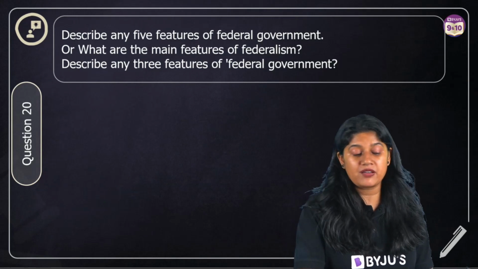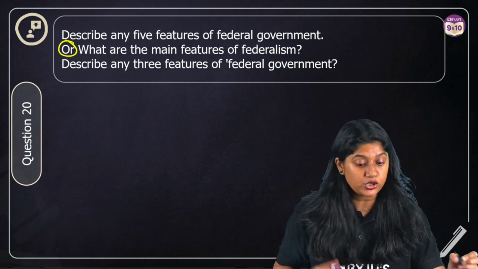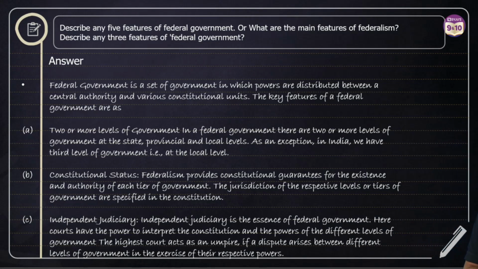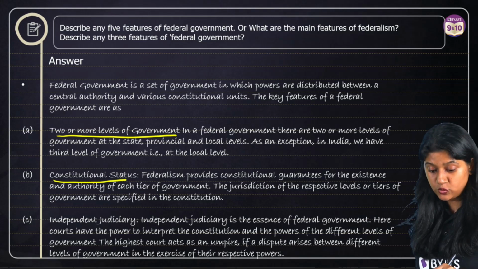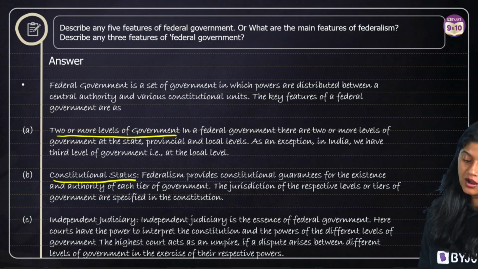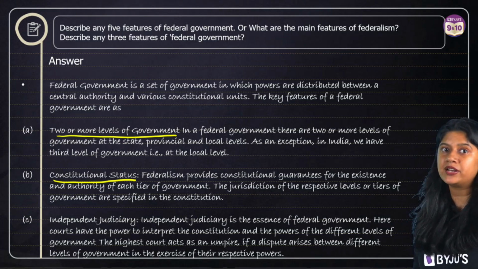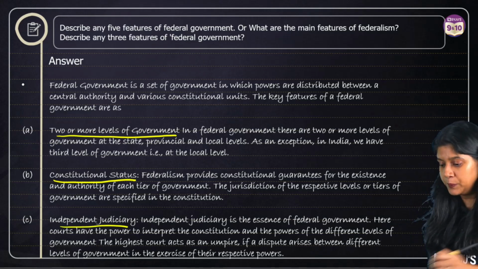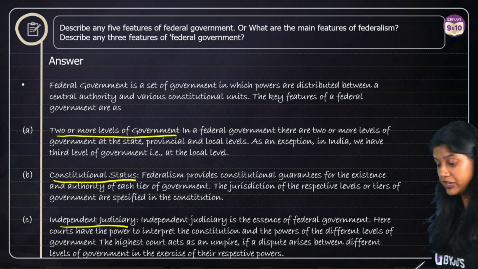Last question of our session today, everyone, and here we have: describe any 5 features of the federal government. Over here we have a different question that can come, and we'll clearly write the features for it. Right, we have 2 or more levels of government. We have the constitutional status, right, guaranteed authorities to each tier. We have the union government, state government and the local government. Then we have an independent judiciary. They're very independent in that particular way, right. The independent judiciary is the essence of the federal government, right. They will be playing a very important role.